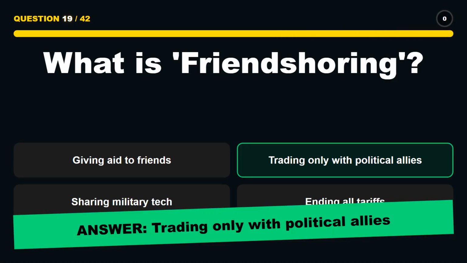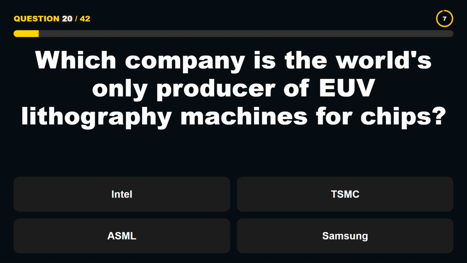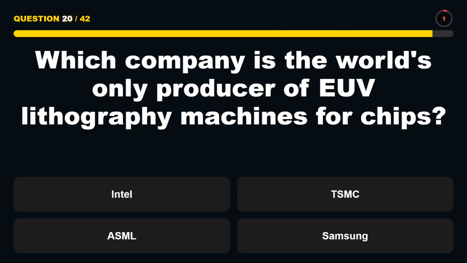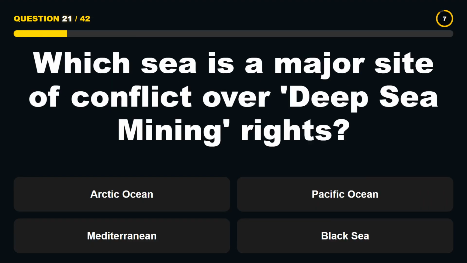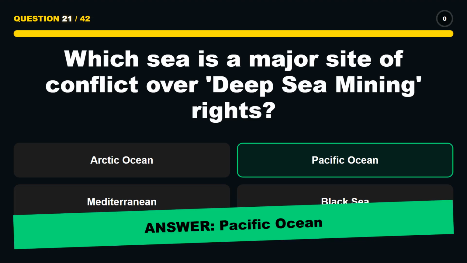What is friendshoring? Trading only with political allies. Which company is the world's only producer of EUV lithography machines for chips? ASML. Which sea is a major site of conflict over deep-sea mining rights? Pacific Ocean.